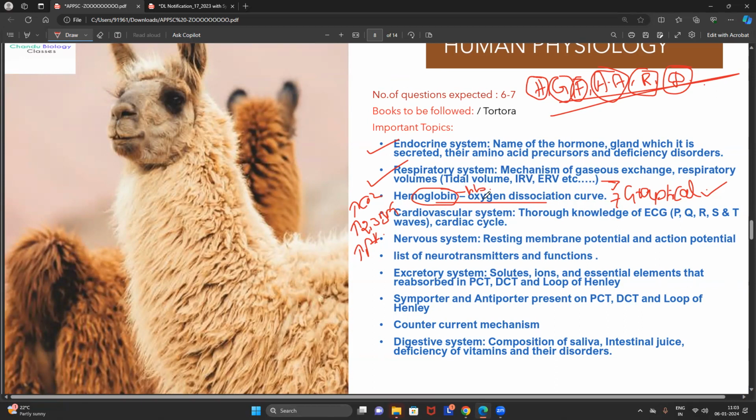Apart from this, they will raise questions from lung capacities and different types of breathing patterns, such as tidal volume, inspiratory reserve volume, expiratory reserve volume, inhalation capacity, exhalation capacity, forceful exhalation and forceful inhalation. These kinds of breathing patterns are very common.